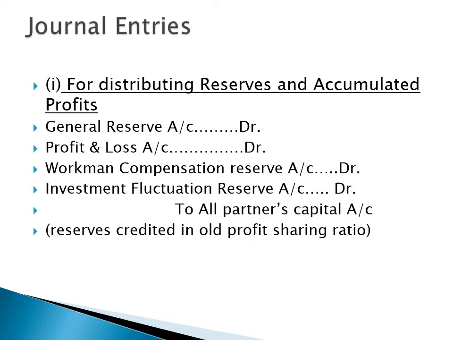So here are some journal entries for distribution of reserve and accumulated profits.